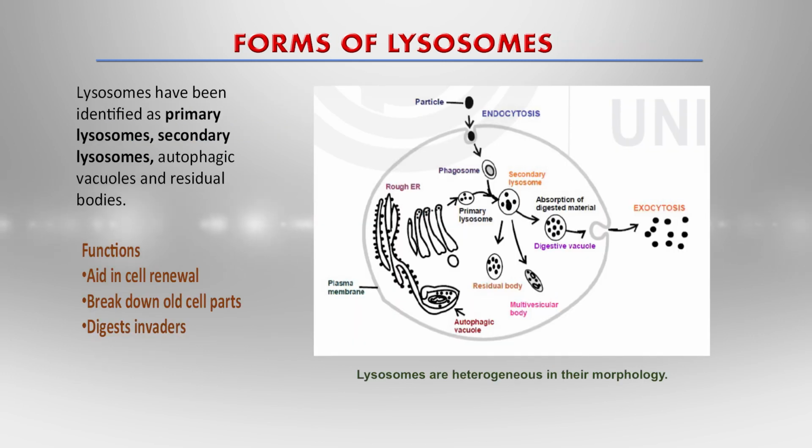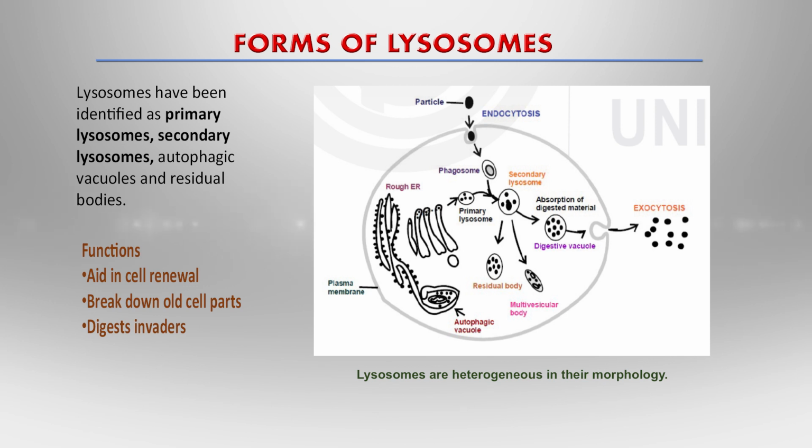There are three forms of lysosomes based on their functions: primary lysosomes, secondary lysosomes, and autophagic vacuoles and residual bodies. When the cell engulfs foreign particles or food material, it encloses them in a membrane vesicle and forms a phagosome.